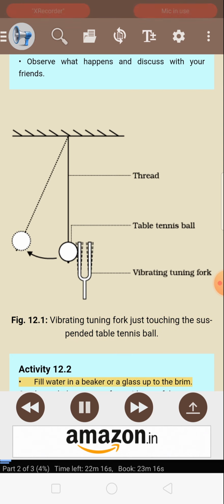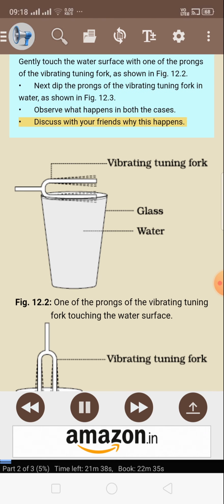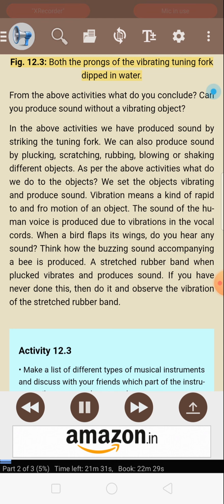Activity 12.2. Fill water in a beaker or a glass up to the brim. Gently touch the water surface with one of the prongs of the vibrating tuning fork, as shown in figure 12.2. Next, dip the prongs of the vibrating tuning fork in water, as shown in figure 12.3. Observe what happens in both the cases. Discuss with your friends why this happens. Figure 12.2. One of the prongs of the vibrating tuning fork touching the water surface. Figure 12.3. Both the prongs of the vibrating tuning fork dipped in water.